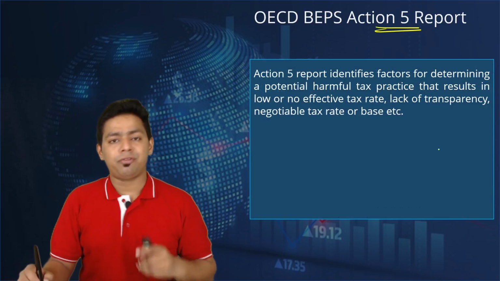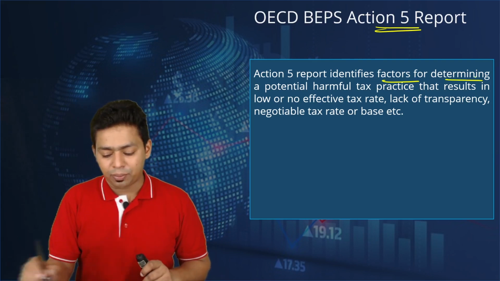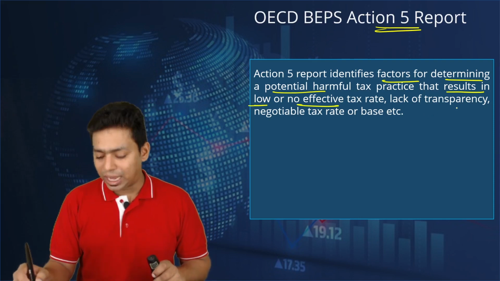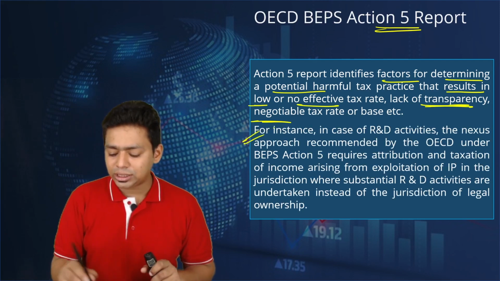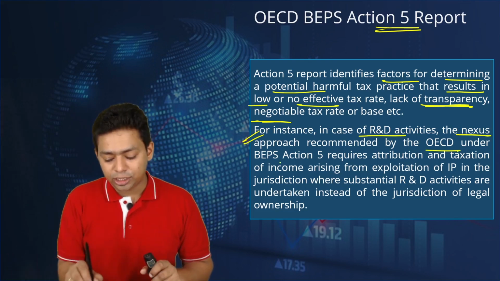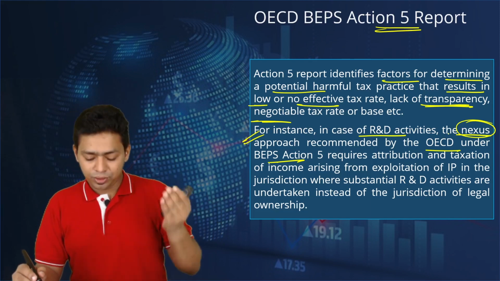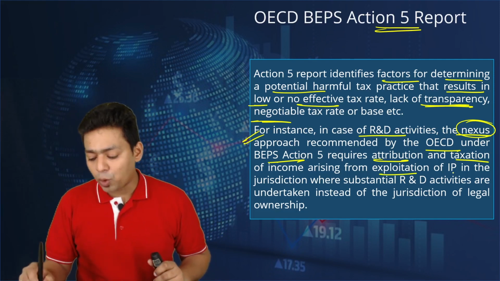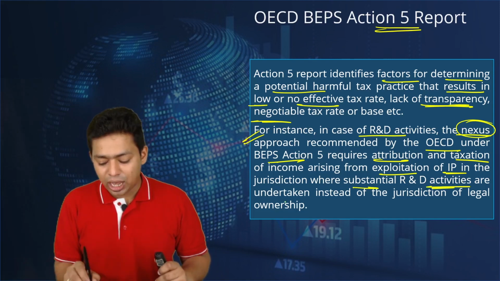So OECD Action Plan 5 has recommended it. Action Plan 5 identifies factors for determining potentially harmful tax practices that result in low or no effective tax rate, lack of transparency, negotiable tax rate, etc. For instance, in case of R&D activities, the Nexus approach recommended by the OECD under BEPS Action Plan 5 (nexus means relationship, whether it is actually done in India) requires attribution and taxation of income arising from exploitation of intellectual property in the jurisdiction where the substantial R&D activities are undertaken.